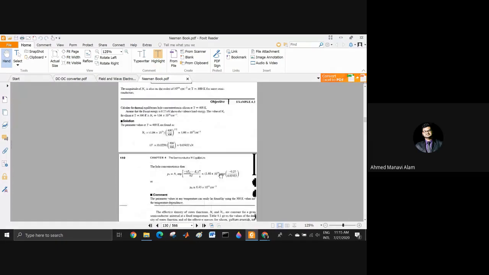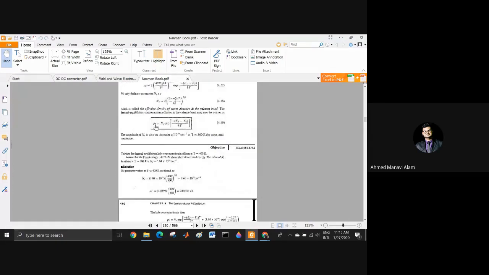And the expression we have found here, the P naught and the N naught, we found it for the intrinsic semiconductor. Then what was the intrinsic semiconductor? Intrinsic semiconductor was a semiconductor which is absolutely pure. There are no impurities inside that semiconductor. That is called the intrinsic semiconductor. There are no dopant atoms available there. This is absolutely pure. This was the expression for them.